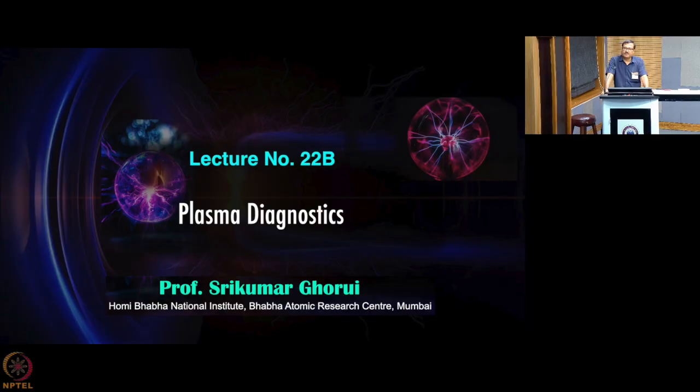Sometimes it is just not possible in plasma. Plasma has a temperature in excess of 10,000 degrees Kelvin, and I am telling you that for the gas temperature. At that temperature no invasive probe is possible, because the moment you put it in, it will get evaporated. So we need to go for techniques which are not invasive, like OES, that is optical emission spectroscopy. You get the information about the system from outside, without disturbing the system.